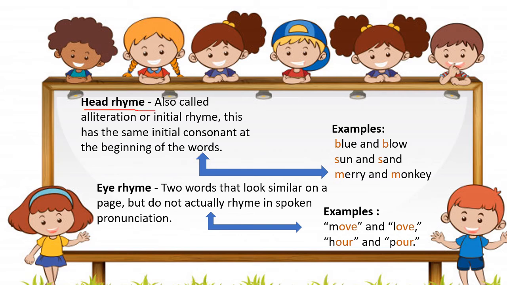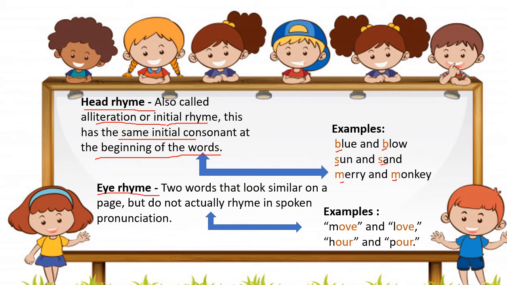Next is head rhyme, also called alliteration or initial rhyme. This has the same initial consonant at the beginning of the word. Just remember we use the same initial consonant at the beginning. For example, words like blue and blow, sun and sand, Mary and monkey. Each of these pairs starts with the same consonant. Same initial consonant.